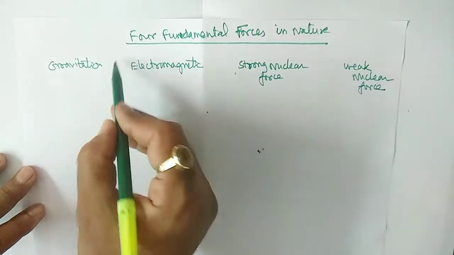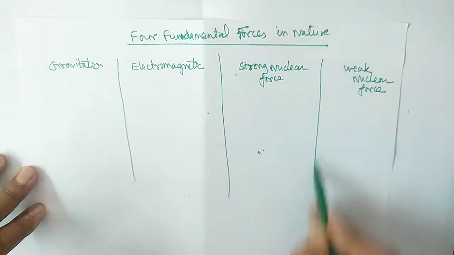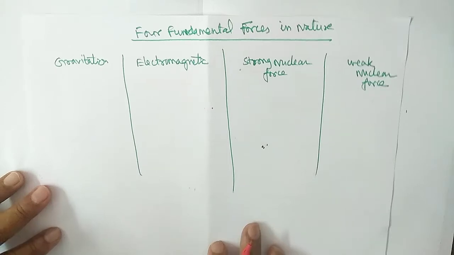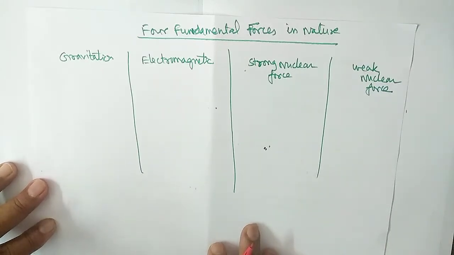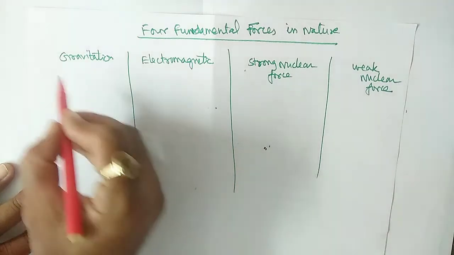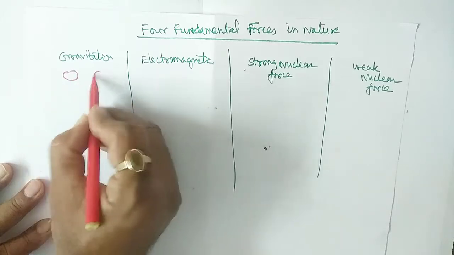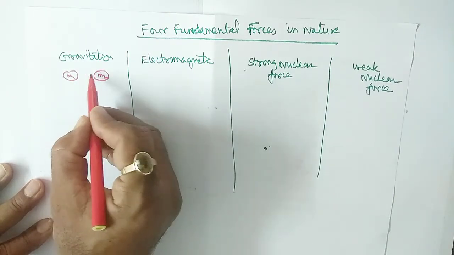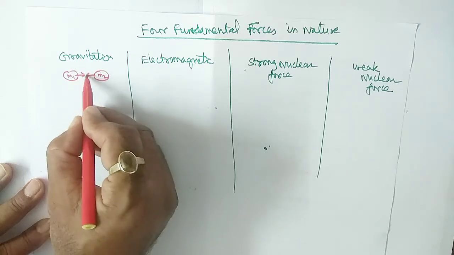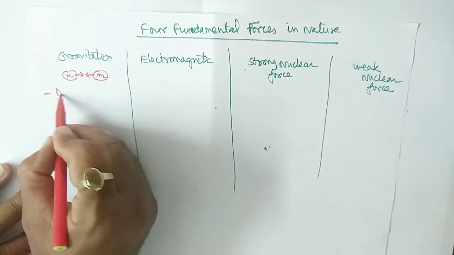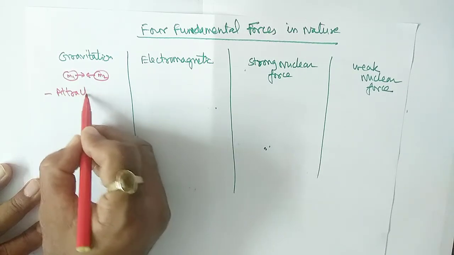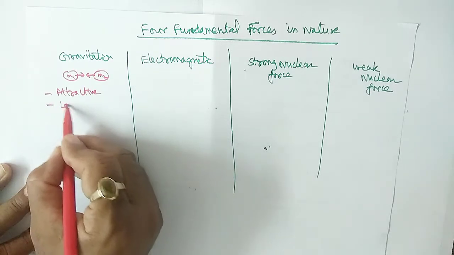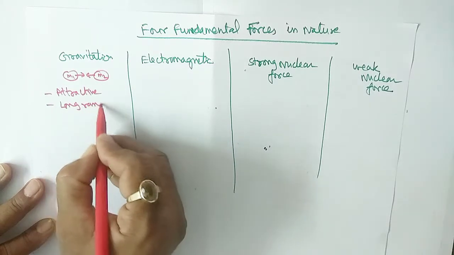Okay, now we'll compare all these. Gravitation force, already studied in class 9, is the force between two bodies having masses m1 and m2, and the gravitation force is always attractive. It is always attractive in nature.